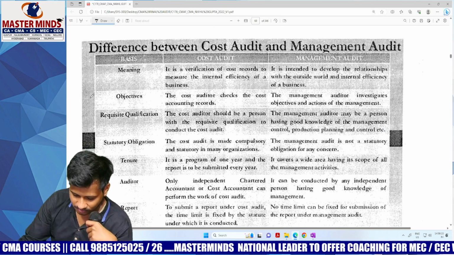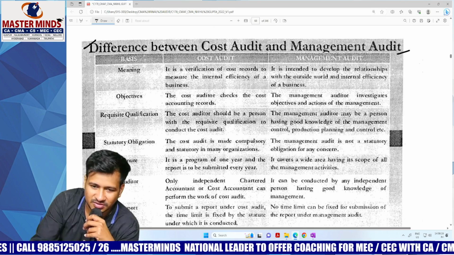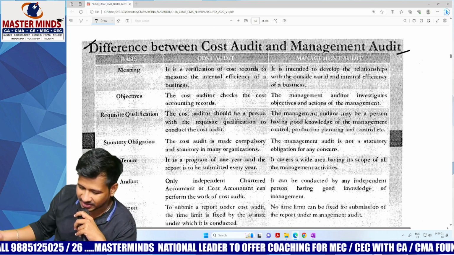Difference between cost audit and management audit. I don't think this is hardly needed because you already know this one. So it will be completed very fast. Just go ahead.